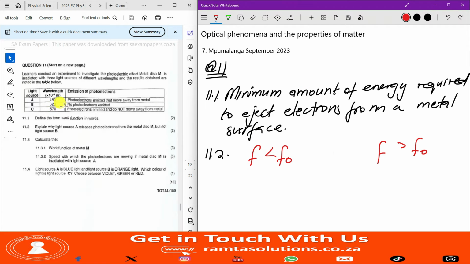Now, something that I want you to see is this. When the wavelength is smaller than 570, there are electrons emitted.